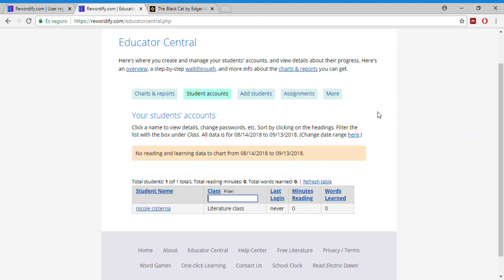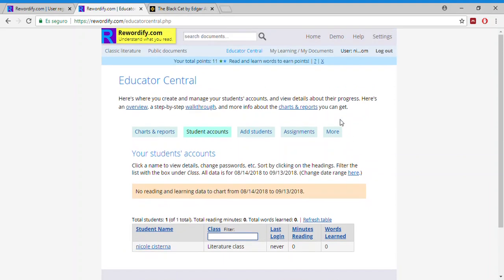Yes, I have 25 students and we are trying to read The Black Cat by Edgar Allan Poe, but it has been very difficult for them because of the language, and they don't feel very engaged with the activity. Okay, maybe because there are difficult words that they don't understand. So Rewordify makes it easier for your students.